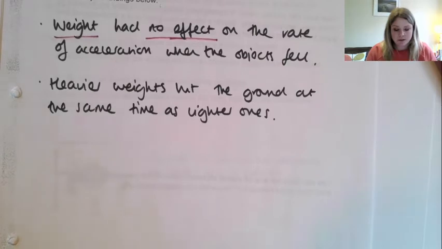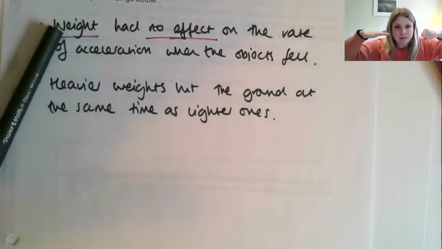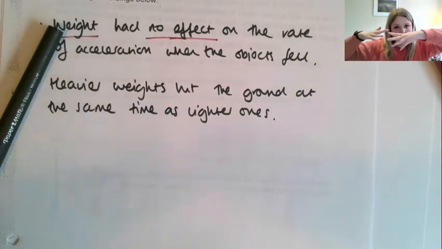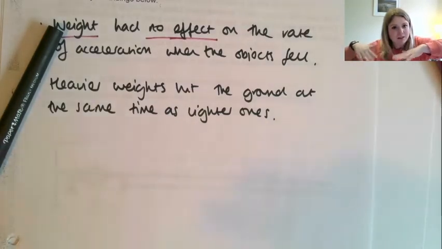Okay, so with the scrunched up bit of paper, it's not having to push that much out of the way, it's really compactly tight, packed together, whereas the flat bit of paper has a big area, and it's having to move all that air out of the way, so that's why it sort of floats down really slowly.